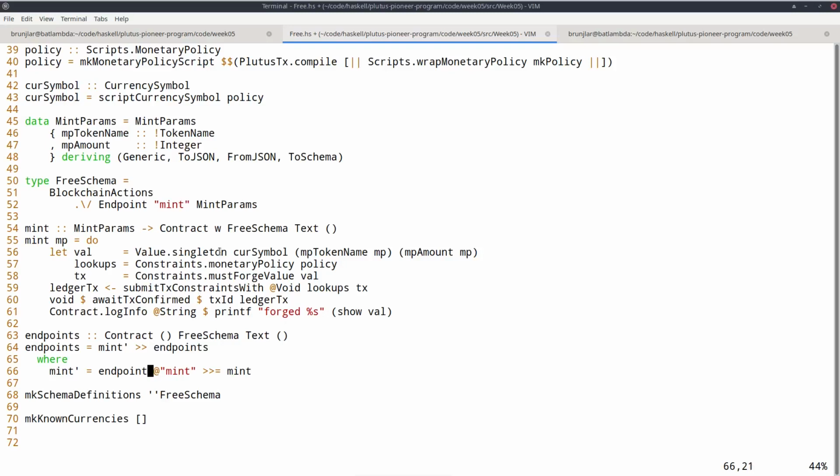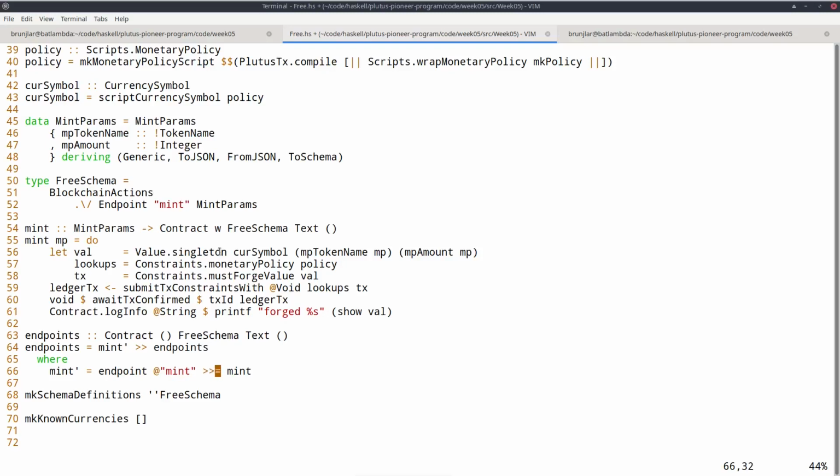And this mint prime, well, we somewhere must get the mint params. And for that, we use the endpoint function that I explained in the last lecture. So the endpoint function is a contract that just blocks until from the outside, in the case of the playground, that would be from the UI, somebody provides the parameters. So in this case, that will be of type mint params. So this contract action will block and wait until mint params are provided.